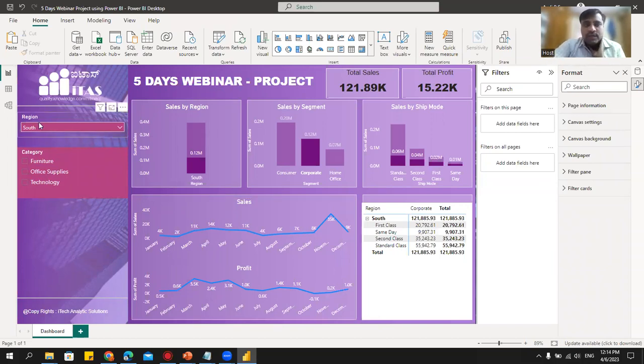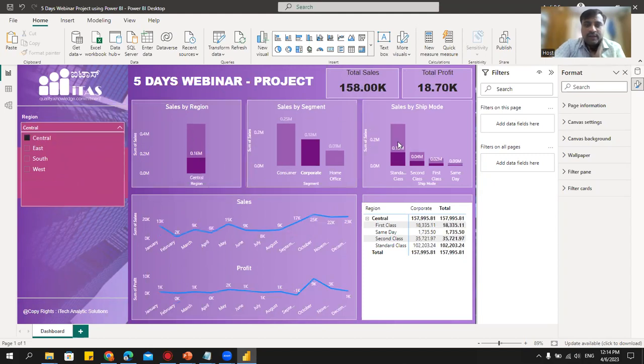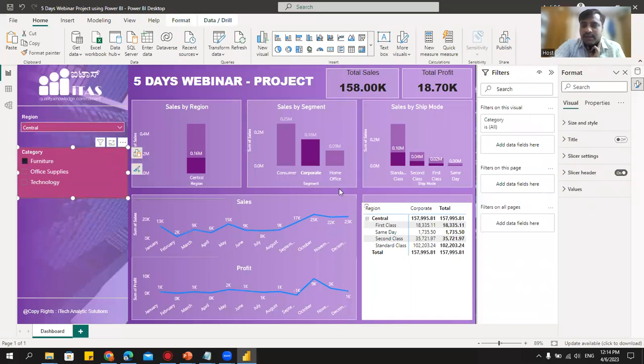Okay, now if I go here and select, say, Central, you can see I'm getting all the values for Central. And I'll go here, I'll click on this Furniture. You can see everything is getting filtered for Furniture.